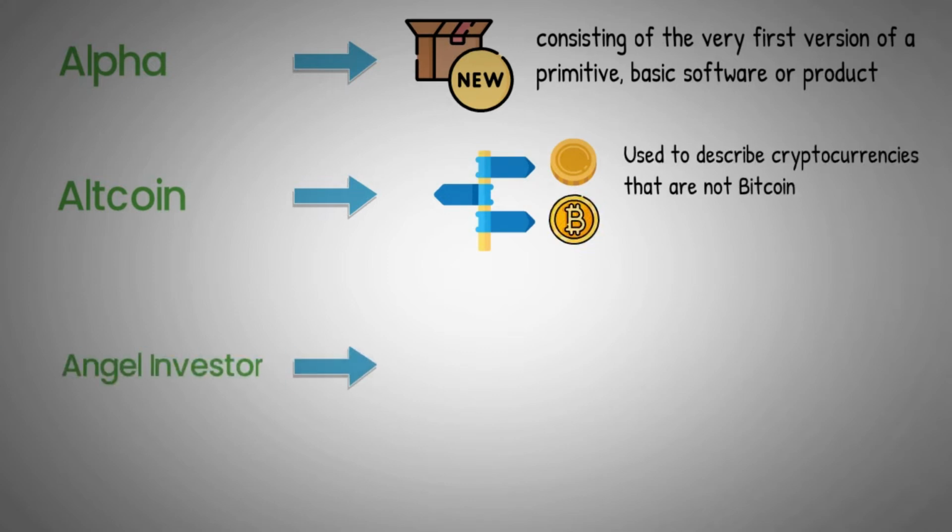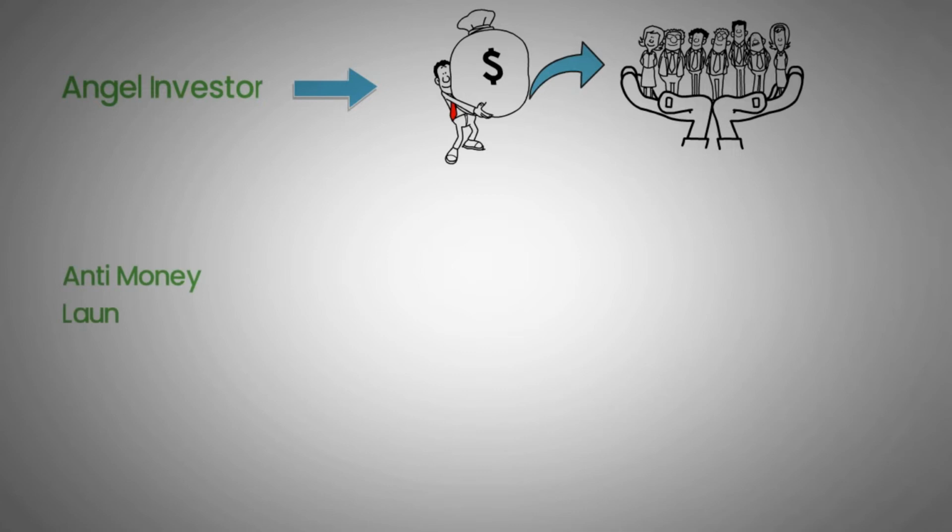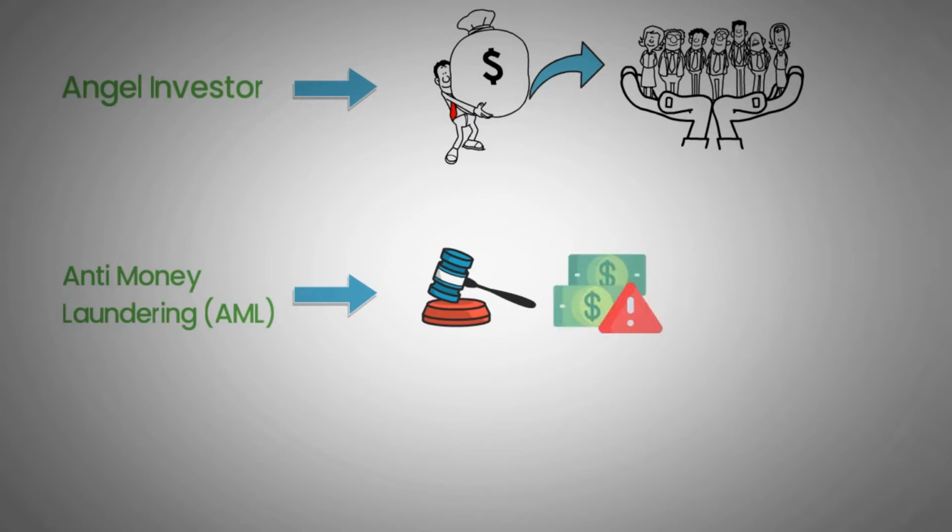Angel investor. Wealthy investors that seek out opportunities to provide funding for entrepreneurs or startup companies. Anti-money laundering, or AML. A framework consisting of legal and regulatory procedures to minimize and curb the flow of funds that are generated from illegal or dubious activities.